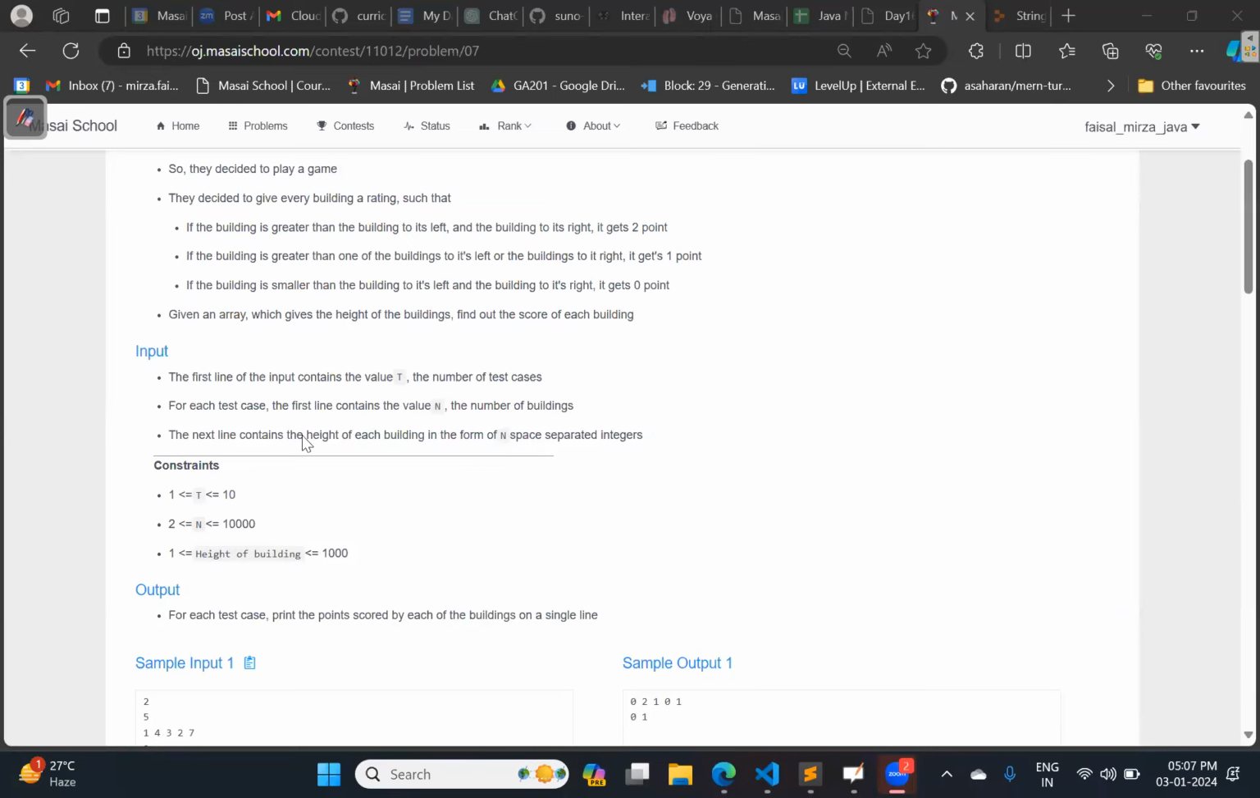In the test cases you can say that all buildings have different heights. And one important thing over here as well: there will always be at least two buildings, more than one, so that you can at least compare. A single building will not be there. This is what the test case or constraint is giving you the idea of.